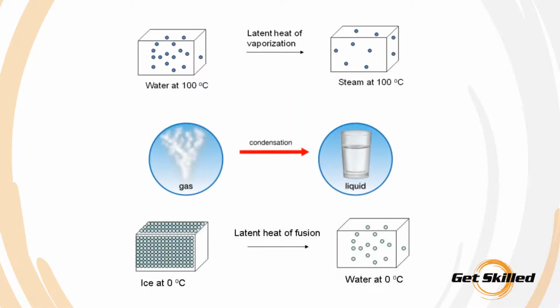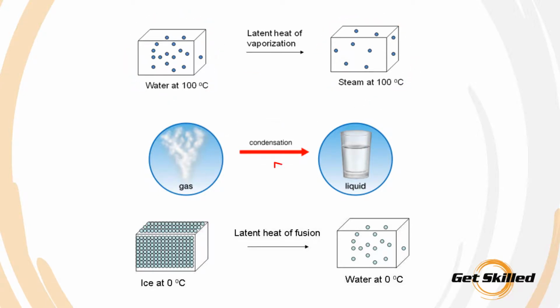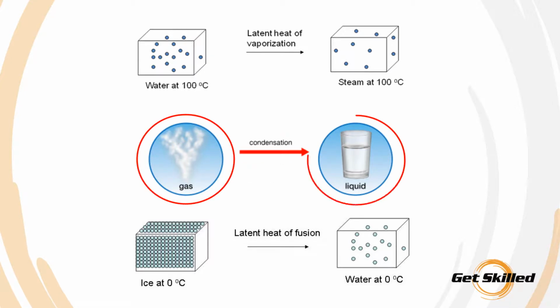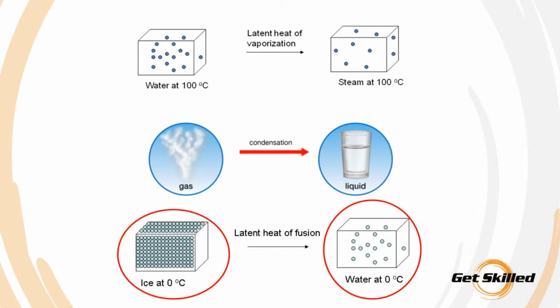To summarize, the latent heat of vaporization is the energy required to change state from a liquid to a gas. The latent heat of condensation is the energy required to change state from a gas to a liquid. This is the opposite of vaporization. The latent heat of fusion is the energy required to change state from a liquid to a solid, or a solid to a liquid.